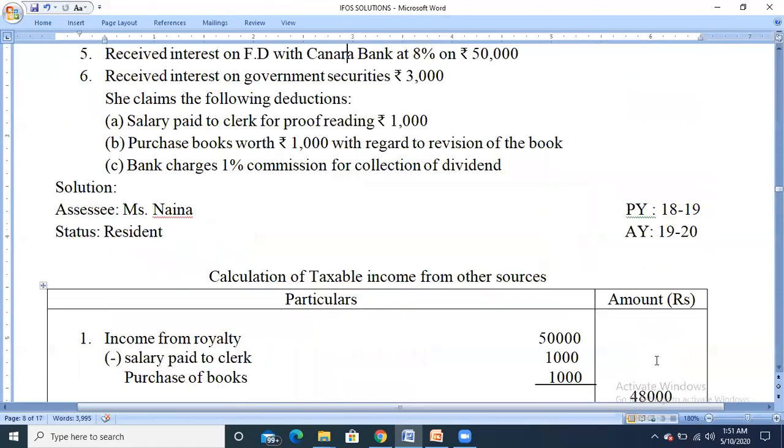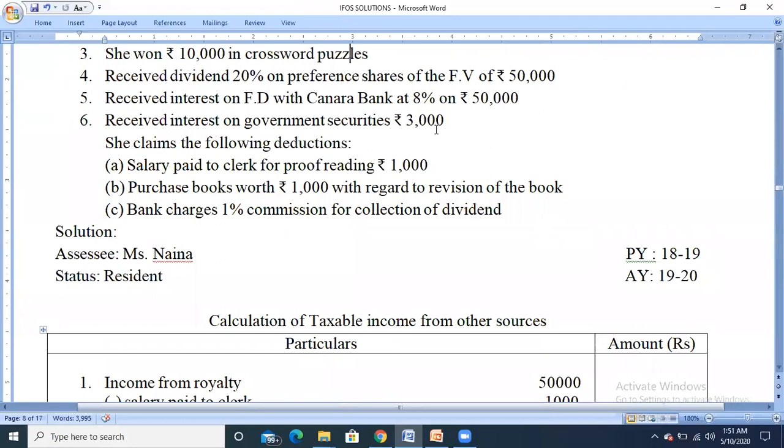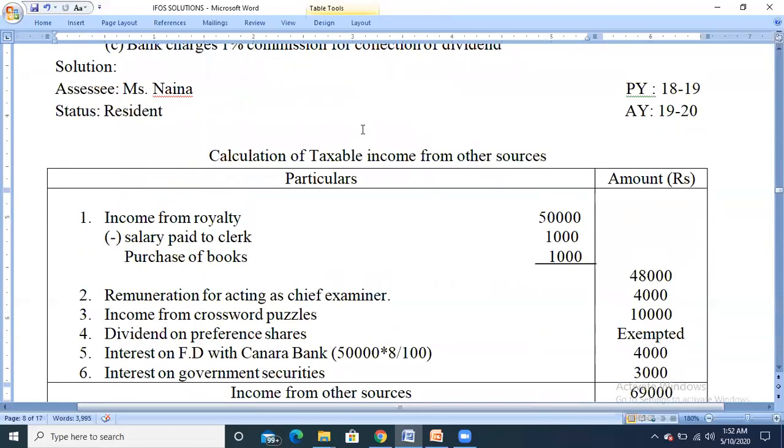And the last one, we have received interest on government securities, rupees 3,000. If you observe, they have not mentioned the words tax-free securities. In case they have not mentioned tax-free securities, then it is assumed to be a taxable security, and it is related to government securities. So for taxable government securities, no TDS will be applicable. So directly we are going to take the amount under the head taxable income from other sources.